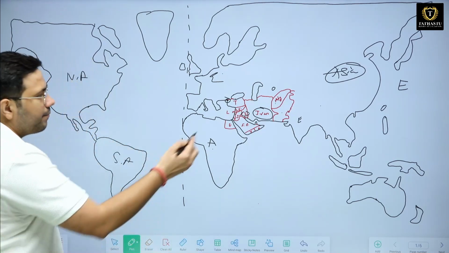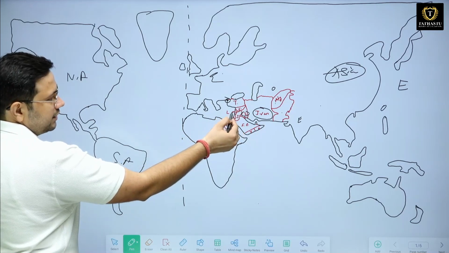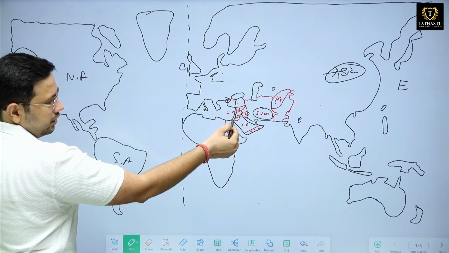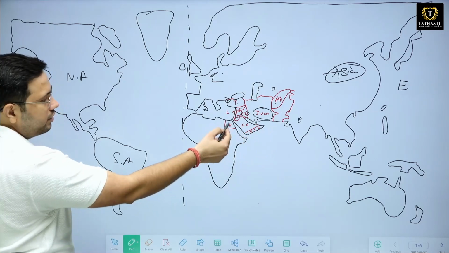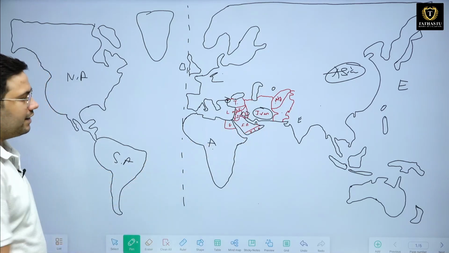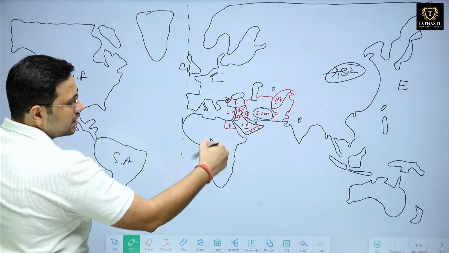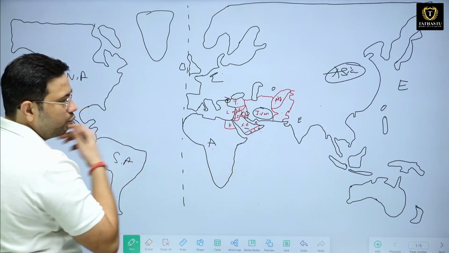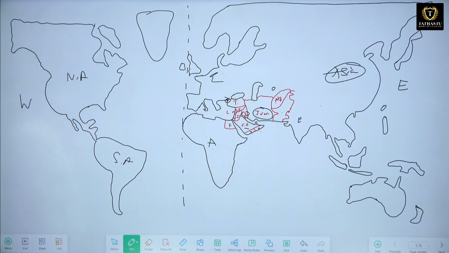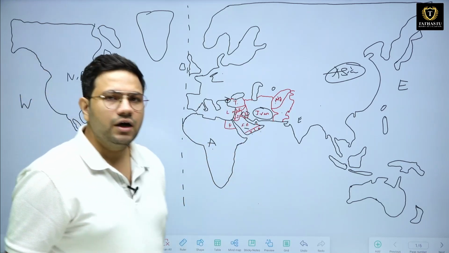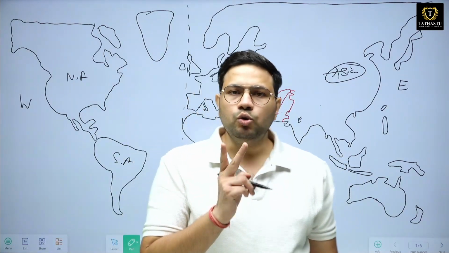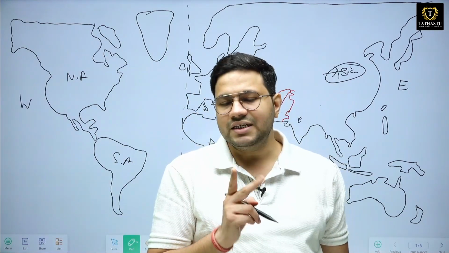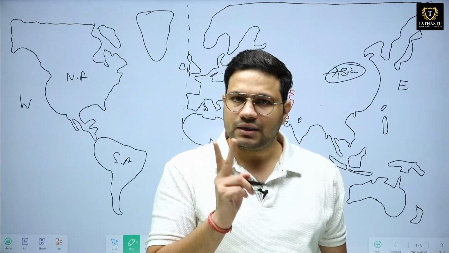Okay. Clear? So Turkey, below that Syria, then Lebanon, then Israel. Beside Israel, on the east side it is Jordan, and below this side it is Egypt. Here it is Saudi Arabia, Yemen, Oman, UAE. Okay. So these are a few of the most important countries of West Asia. So today in this lecture we are going to do two important countries of the Middle East, that is Egypt and Jordan.